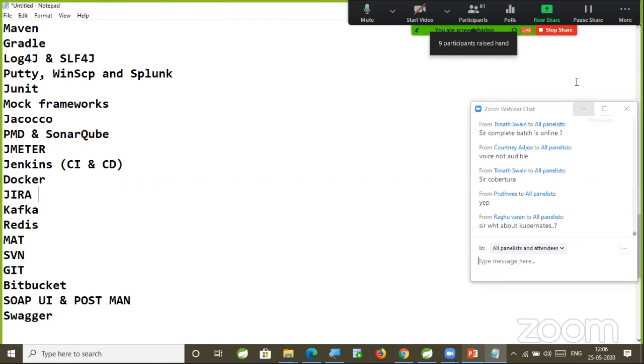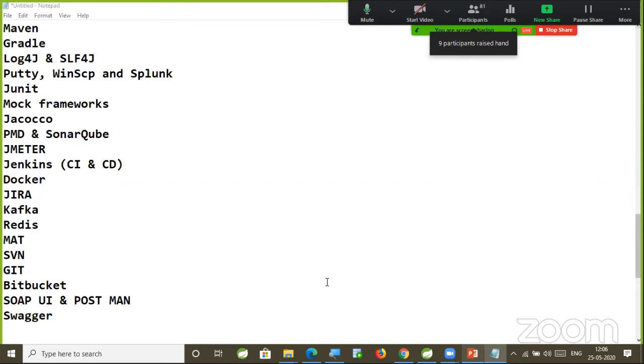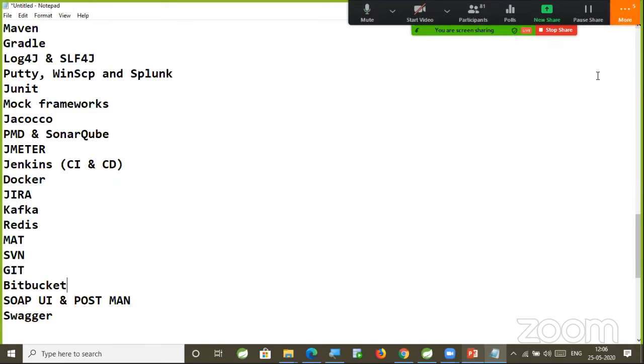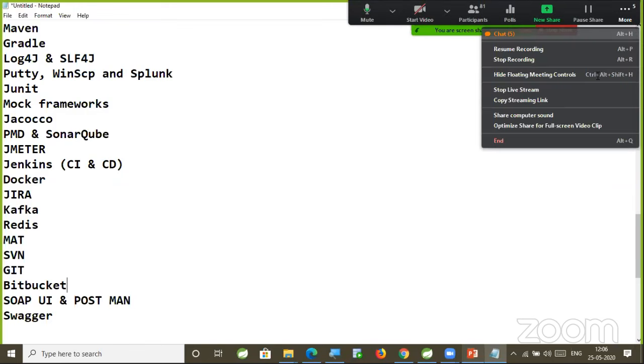Kubernetes at this moment, sir, I am not promising, because I never worked with Kubernetes. If I get the chance, I will learn Kubernetes online. If I get the complete picture of the Kubernetes execution flow, then I will take one session on Kubernetes also. But at this moment I cannot promise, because I don't have much knowledge related to Kubernetes. I never used it in my project. I did not get the chance.